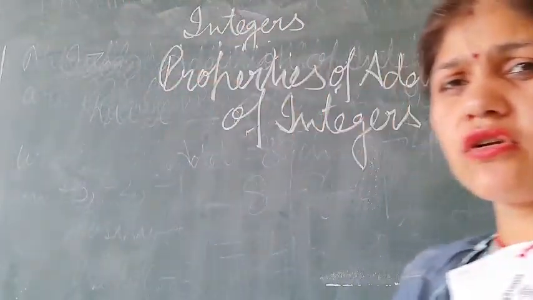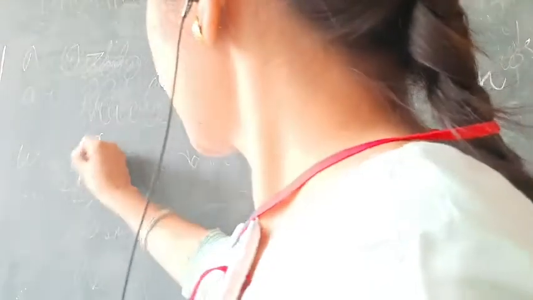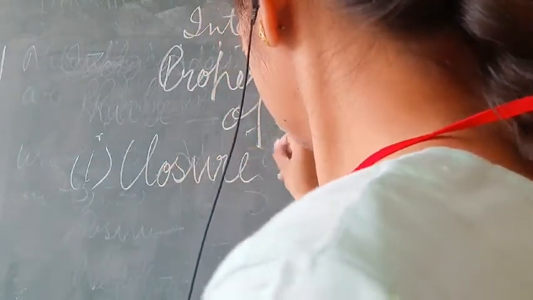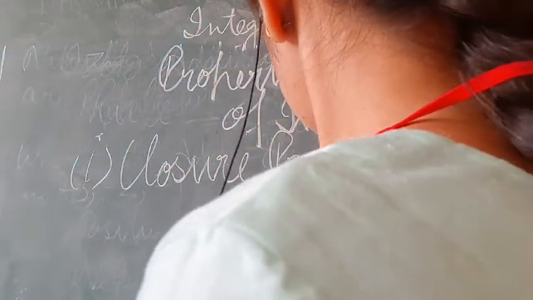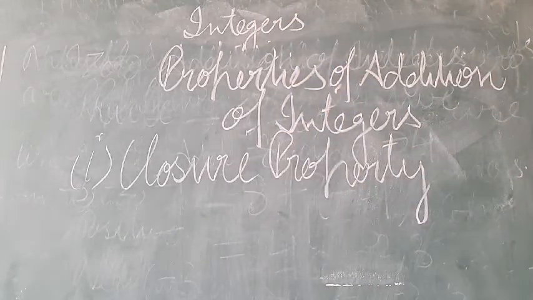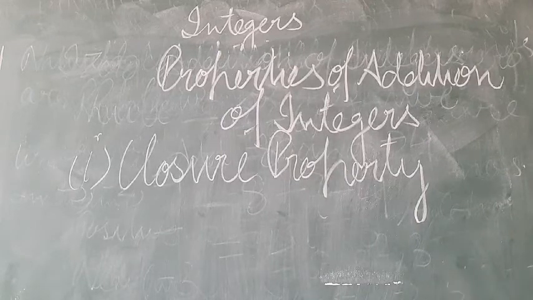Properties of addition of integers. First property, closure property. In this property, the sum of two integers is always an integer.